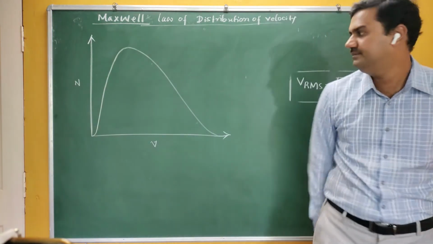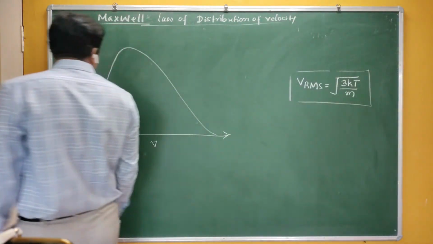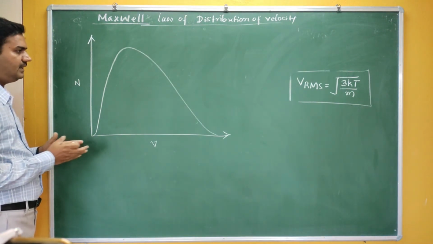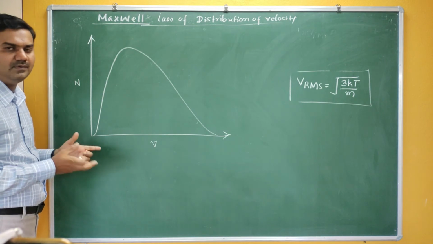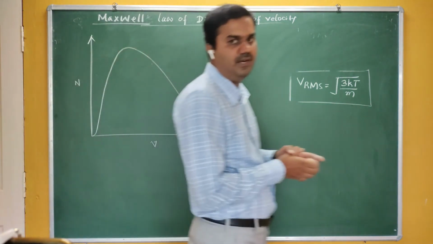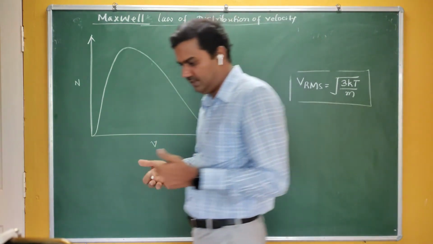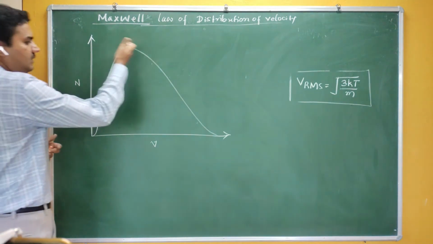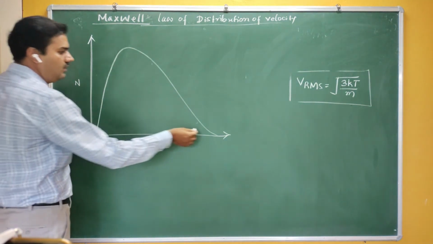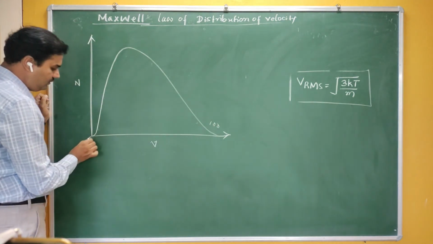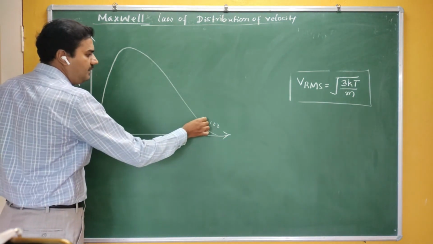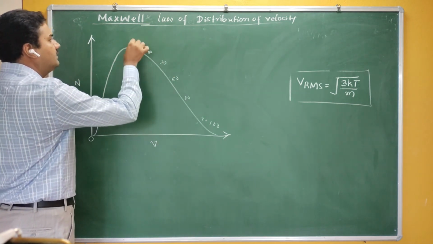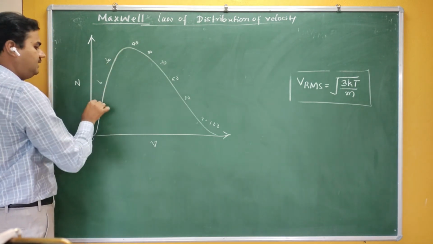So what does this graph indicate? It's a somewhat bell-shaped graph like this. It is just like a graph of the marks of the students. In a class, if there are 100 students and I analyze their mark sheets, someone has got 100 out of 100, someone may have got 0 marks, someone has got 90 marks, someone 80, then 70, 60, 50, 40, 30, 20, 10.